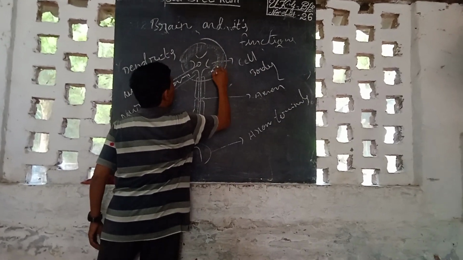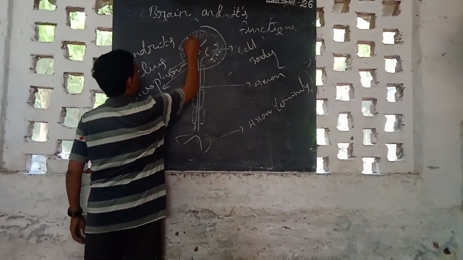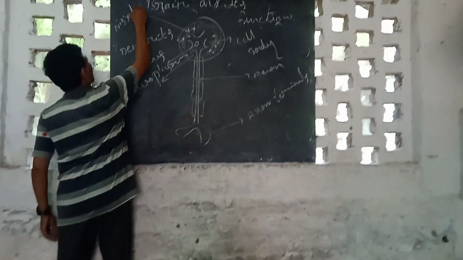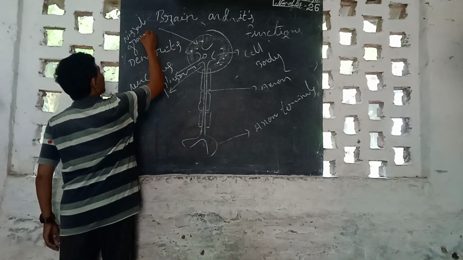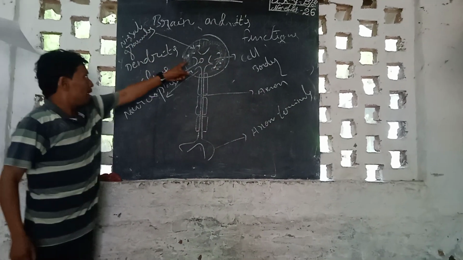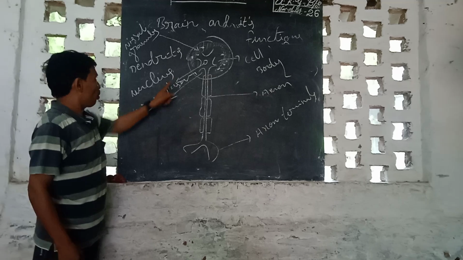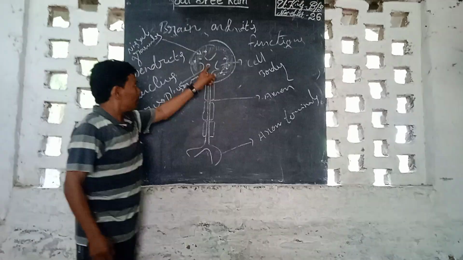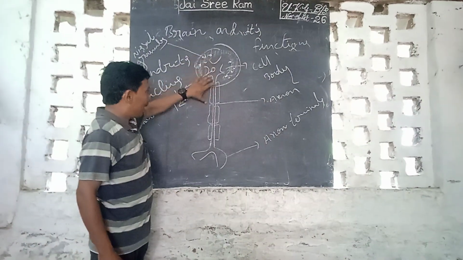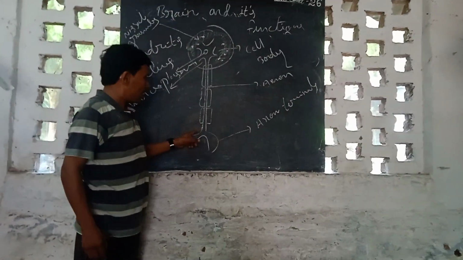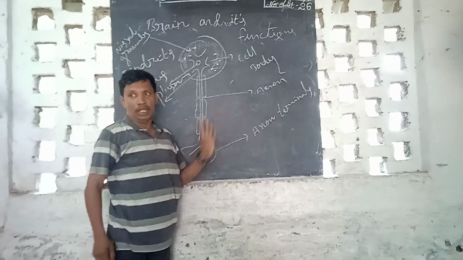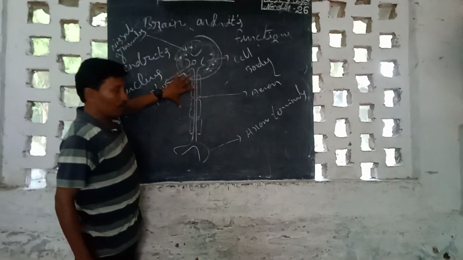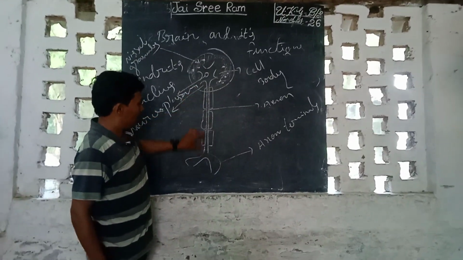Neuroplasm with granules. Which granules? Yes, Nissl granules. Nissl granules are nothing but ribosomes. Ready? So the cell body has dendrites, nucleus, and neuroplasm, and neuroplasm consists of Nissl granules. Clear? And now you see any one of the dendrites elongated and developing the axon. And at the end of the axon, you are expecting development of the axon terminus. Clear? So what are the major parts of the nerve cell? The nerve cell body, axon, and axon terminus.